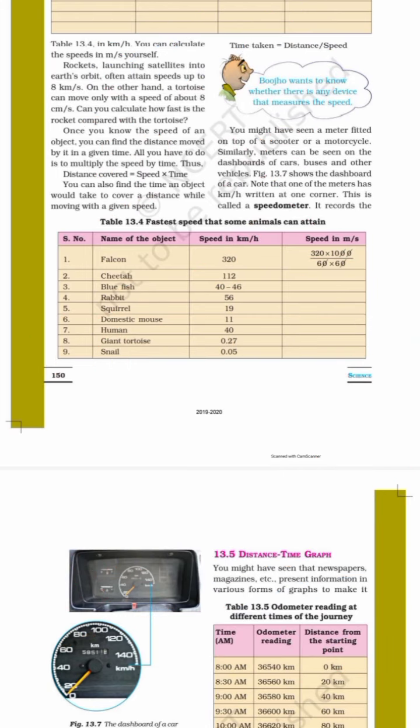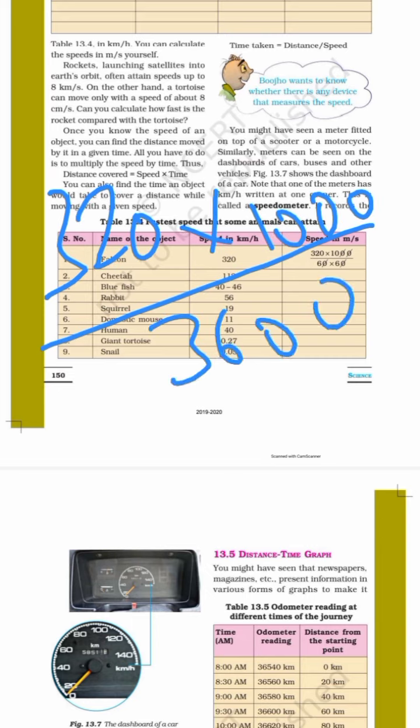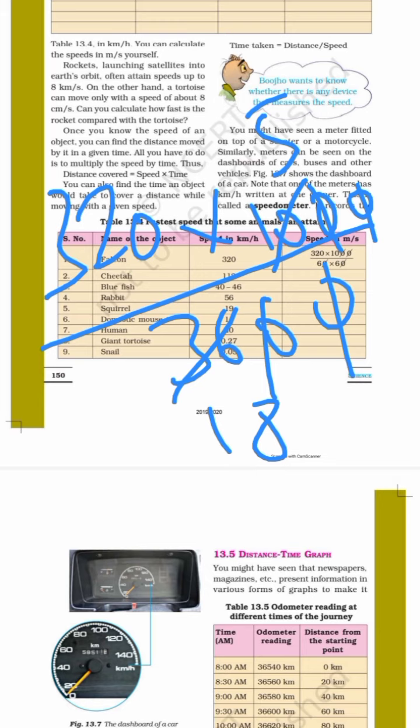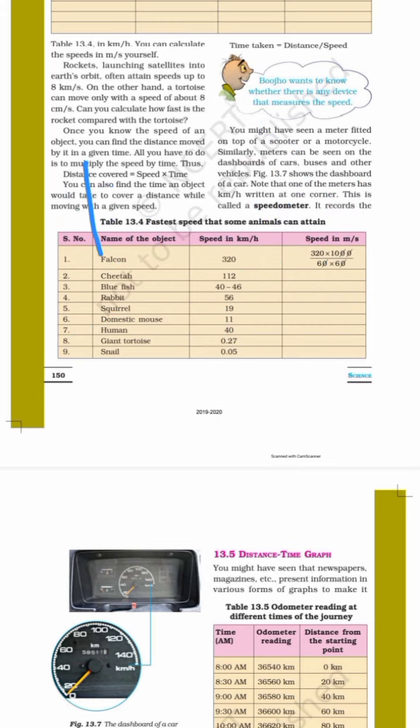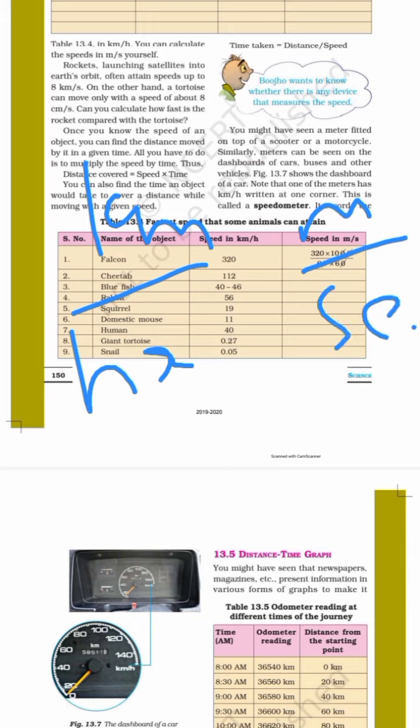1000 upon 3600. Remember this. So I'll cut both zeros. It becomes 5 upon 18. Okay, so now comes our trick. When you want to convert kilometer per hour to meter per second, you have to multiply by 5 by 18.